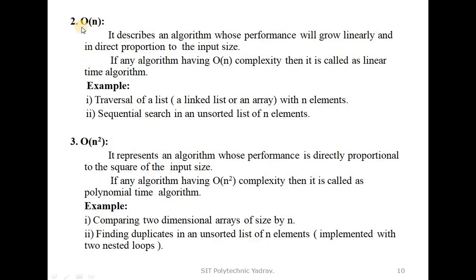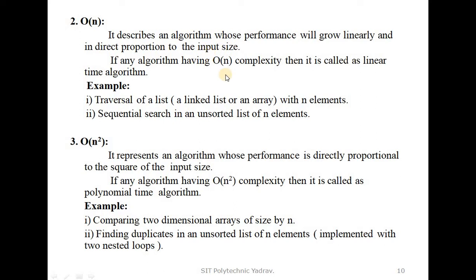Second, big O of n means what? It describes an algorithm whose performance will grow linearly and is directly proportional to the input size. If any algorithm has big O of n complexity, then it is called a linear time algorithm. In this complexity, performance grows linearly, meaning when the number of n elements is larger, they are stored sequentially. It is directly proportional to the input size.